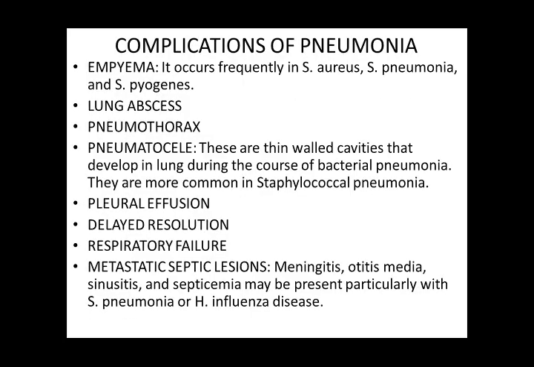Now, what are the complications of pneumonia? Empyema occurs frequently with Staph aureus, Strep pneumoniae, and Strep pyogenes. Lung abscess, pneumothorax, pneumatoceles. These are thin-walled cavities that develop in the lung during the course of bacterial pneumonia. They are most common in staphylococcal pneumonia. Then pleural effusion, delayed resolution may occur.